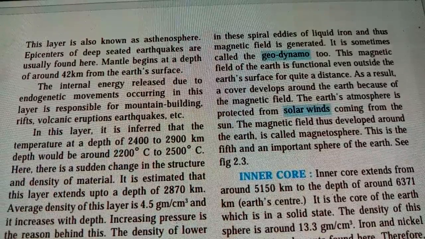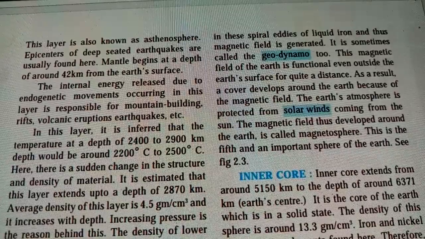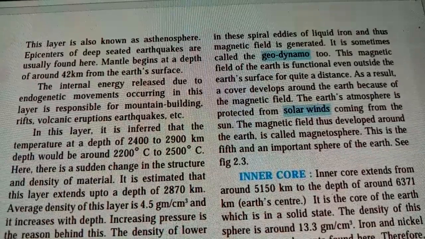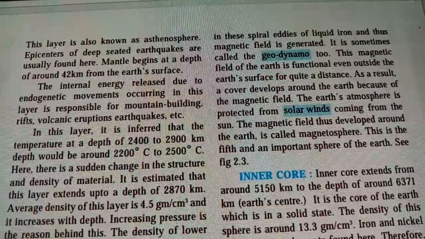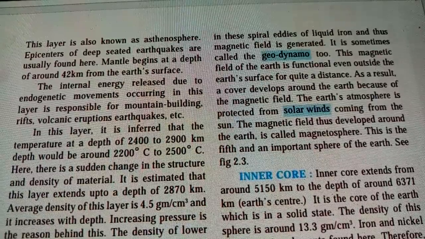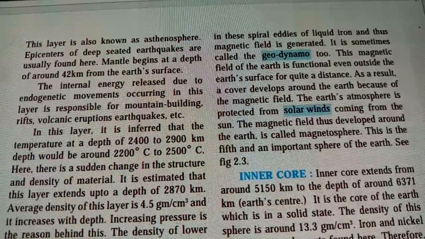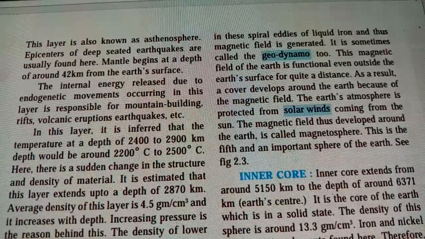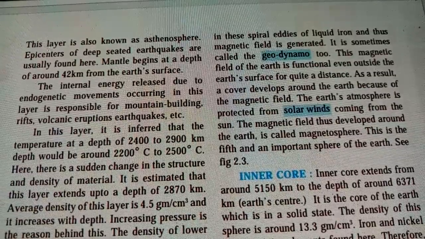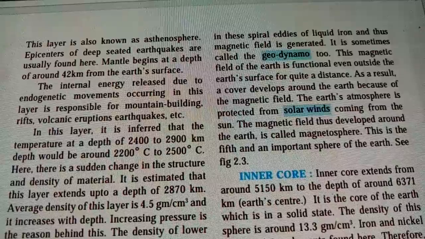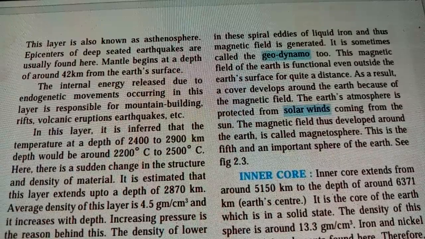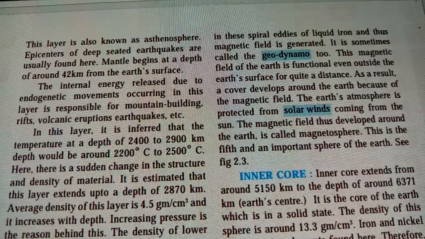Magnetic field is the form where the layer of the earth's surface is coming, and there will be the distance. When the lava is coming, lava comes from the horizontal way also, and it goes downward also. So there are different changes taking place, and the distance is covered because of the magnetic field. The earth's atmosphere is protected from solar winds coming from the sun.